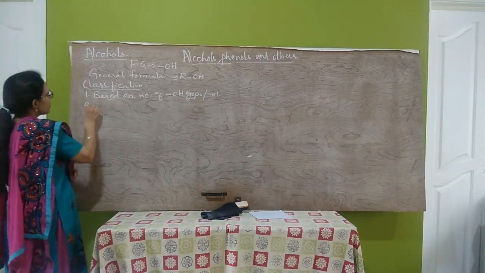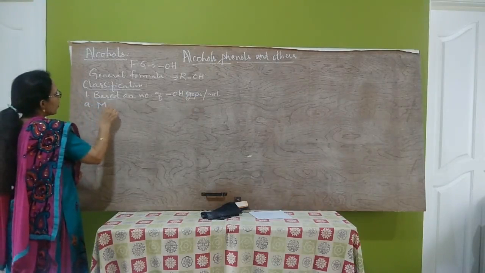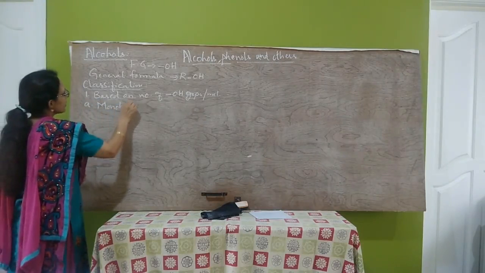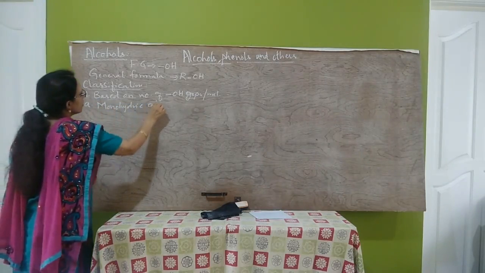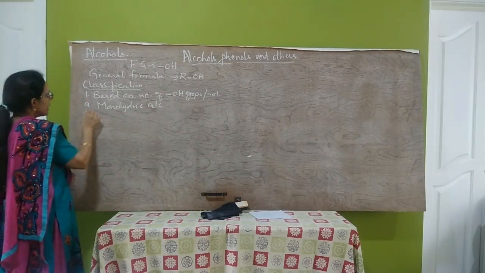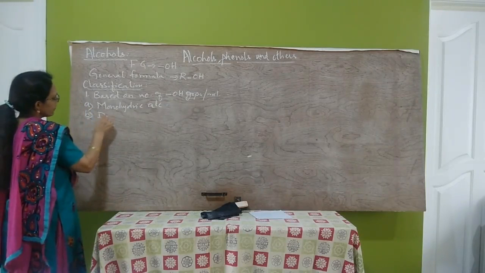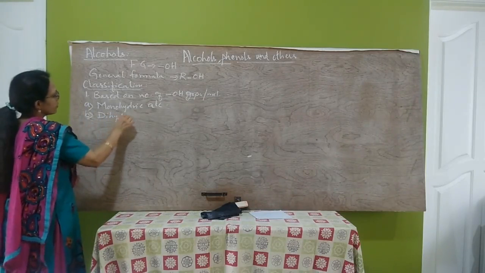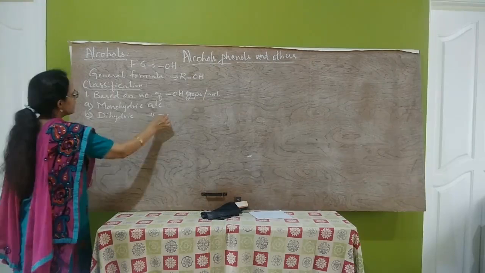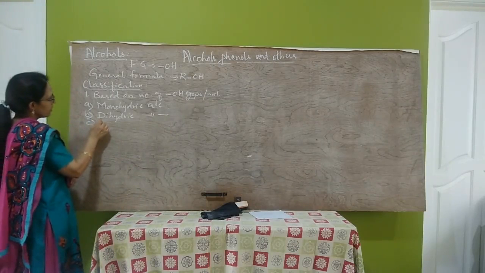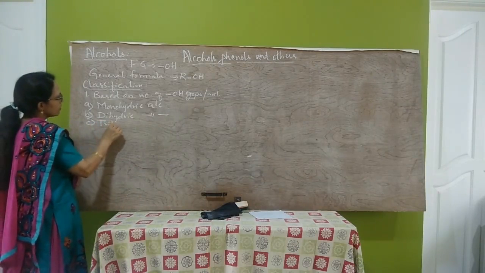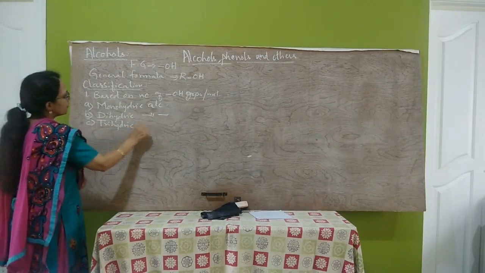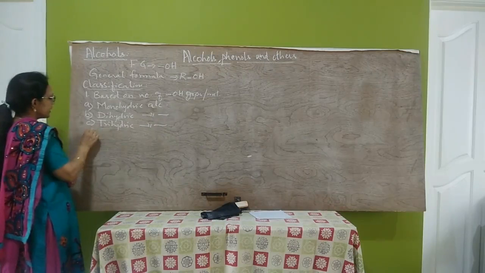They are monohydric alcohols, second one dihydric alcohols, trihydric alcohols, and the fourth one is polyhydric alcohols.